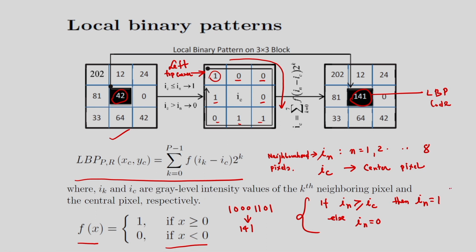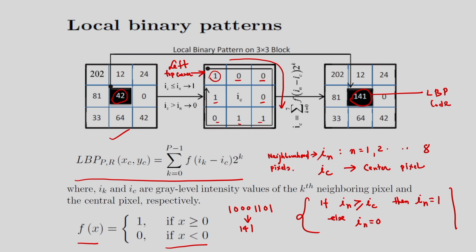That means I am comparing the center pixel with the neighborhood pixel, and based on this I am getting the value of f(x), and from the f(x) I am getting the binary numbers, and the binary numbers I am converting into the equivalent decimal representation, and that is nothing but the LBP code.